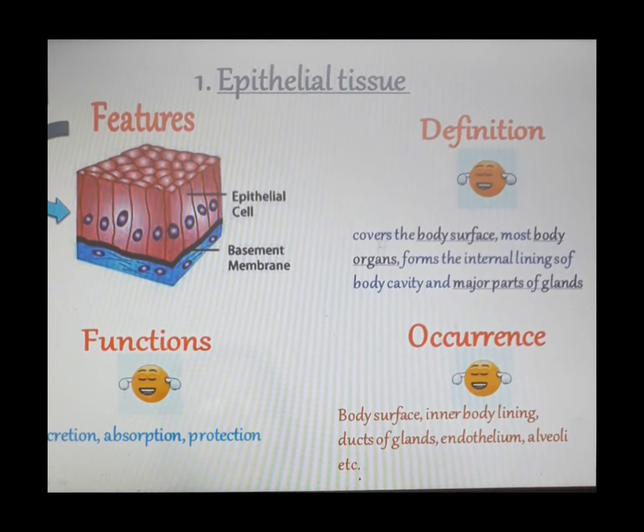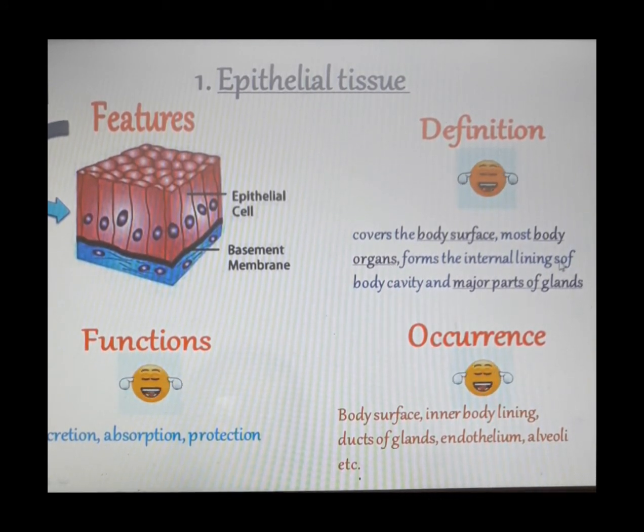Okay, so see, this particular tissue is going to cover your body surface in the form of skin. It is also going to cover all your body organs. You take an example of any organ. Let us take an example of an eye or your intestine or stomach. You will always find that each and every organ in the body is covered by the membrane of epithelial tissue.